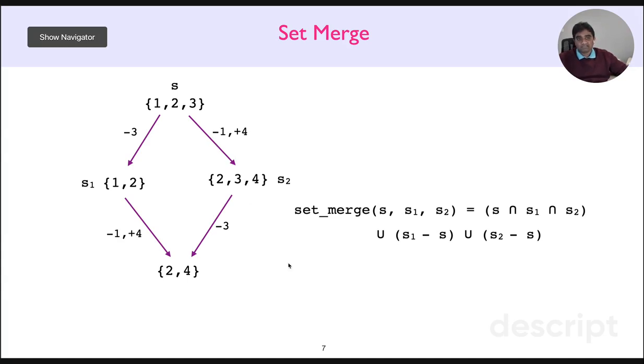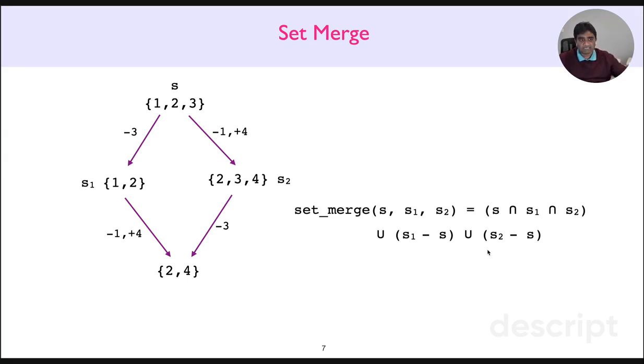So simply stated, the merged function must contain elements that are common between all the three versions, the ancestor version and the two concurrent versions. So these are the elements that are left untouched, along with any newly added elements on the left side and newly added elements on the right side. So that's it. That constitutes our set merge function.